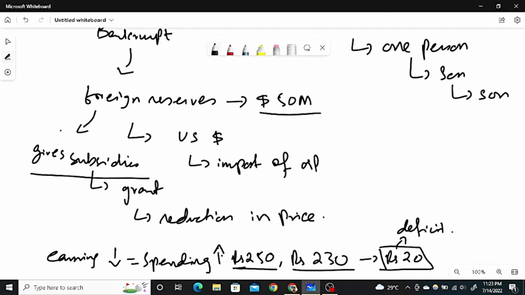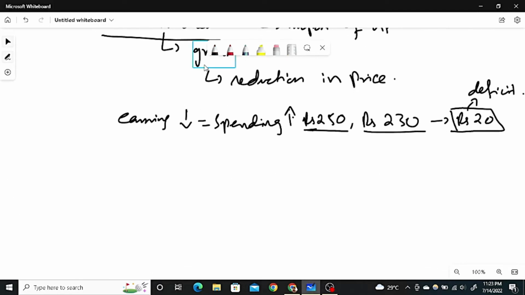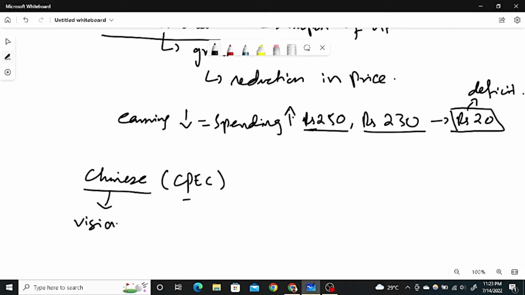The second reason, which many of the people would have known, is the Chinese CPEC. CPEC is in Pakistan because the P represents Pakistan, but I'm talking about the Chinese vision behind this program, because these programs have been launched in many countries.